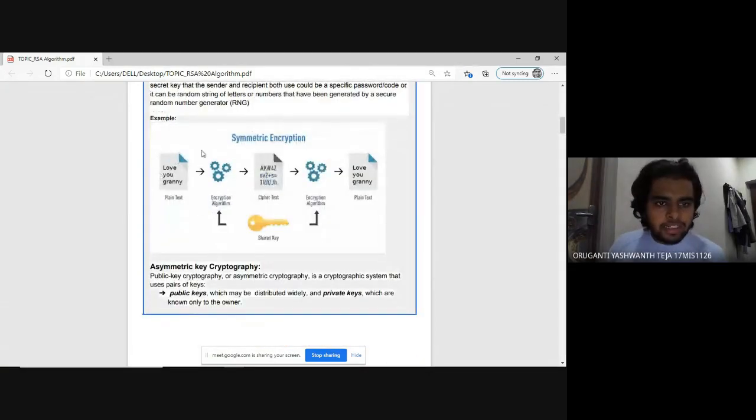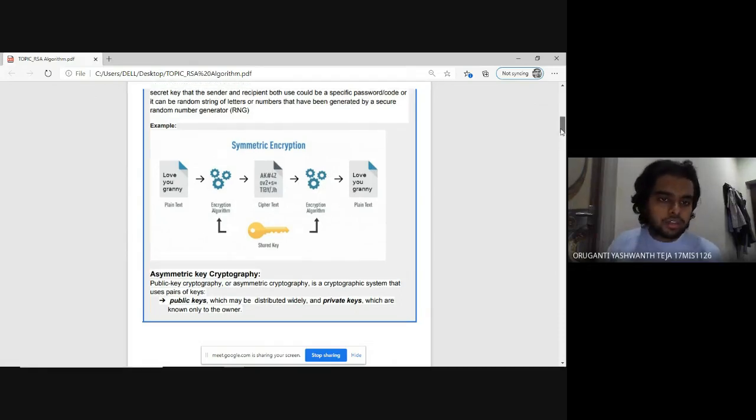Here there is a plain text, "love you granny." This plain text is converted into ciphertext using this secret key, sorry, not private key, secret key, which is shared by both sender and receiver. Plain text is converted into ciphertext using an encryption algorithm. To decrypt it, the receiver will use the secret key, and he will see that the sender has said "I love you, Granny."